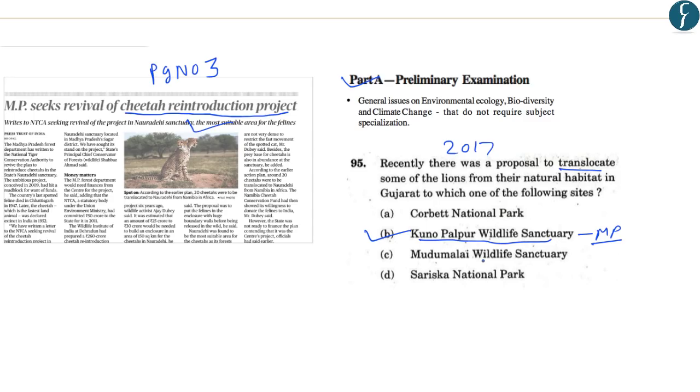That is why the locations which have been identified for conservation of some of the important species are important for us from prelims point of view. With this, let us move on to the next article.